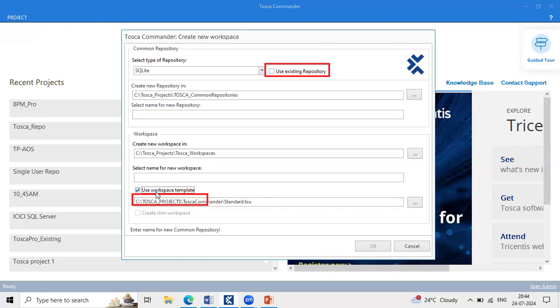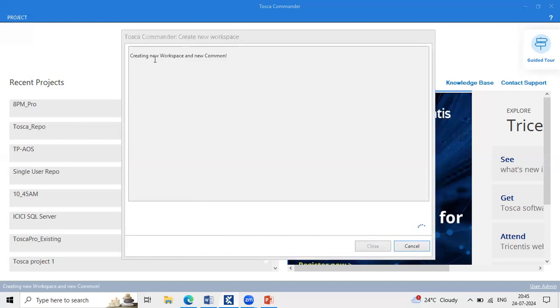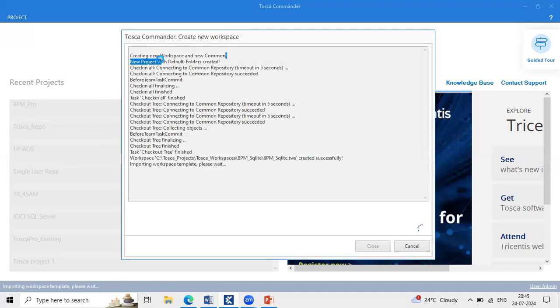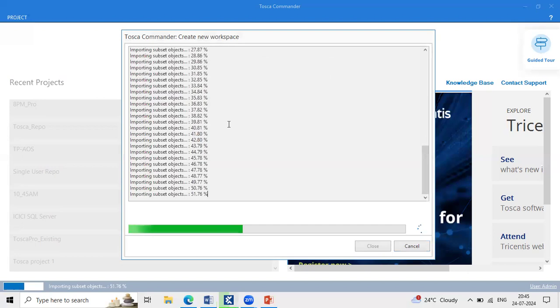Then enter your workspace details here, like your project details. I'm just entering my project name as 8pm_SQLite. Once you enter your project name, then click on OK. So see here, creating new workspace and new common workspace. Common or shared or multi-user environment, both are the same.